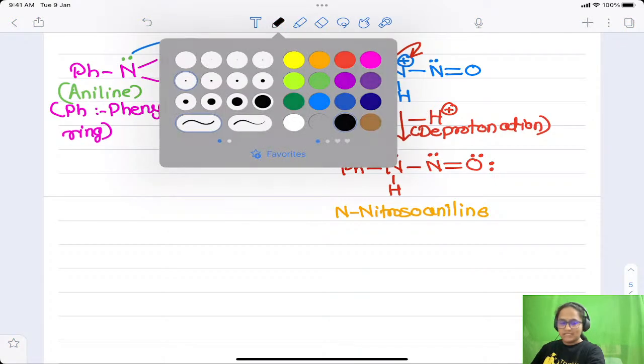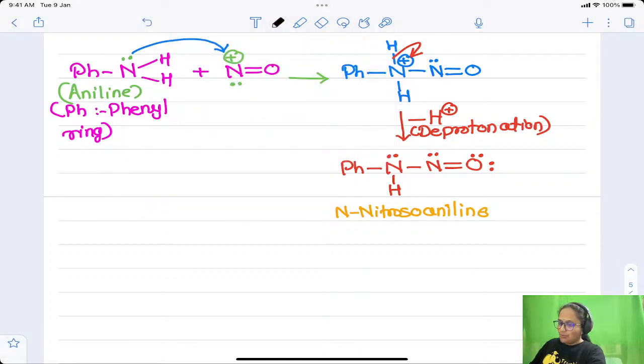Okay, so what happens here guys? We are going to do the protonation. We are going to react this with the H plus. From where does this H plus come? From HCl. We are using HCl in this reaction, right? Yes, so H plus we are going to add. We are going to do the protonation, right?